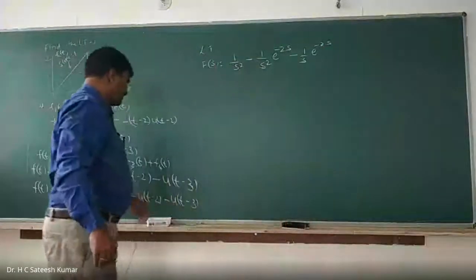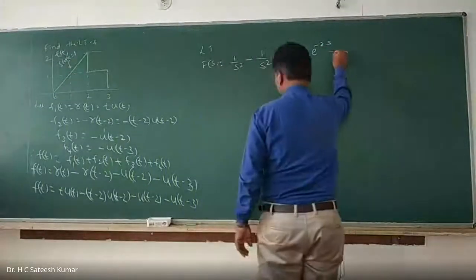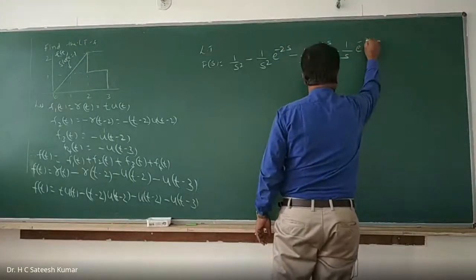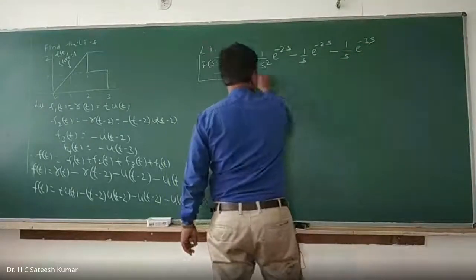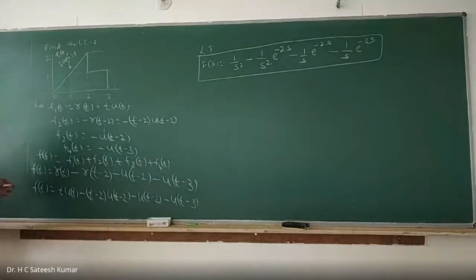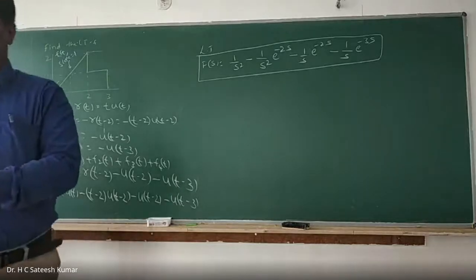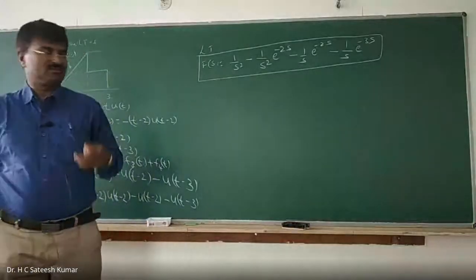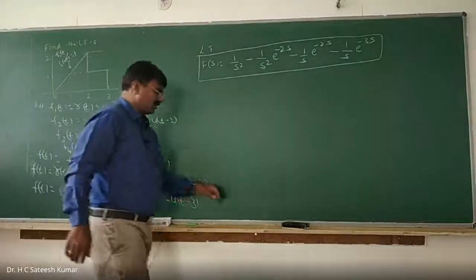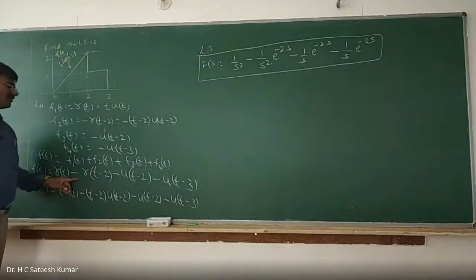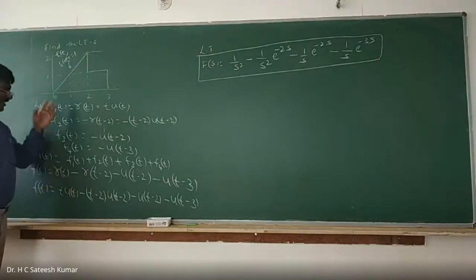And minus u of t, which is 1 by s into e to the power of minus 3s. That's it. That is the Laplace transformation of the given waveform. This kind of question will be asked for 8 marks, 6 marks, 12 marks, 10 marks. It is very easy to score marks in Laplace transformations. So please do these problems carefully. I have given the shortcuts, but shortcut is not sufficient for VTU. Since they are giving 8 or 10 marks, you may be expected to write at least 10 lines.